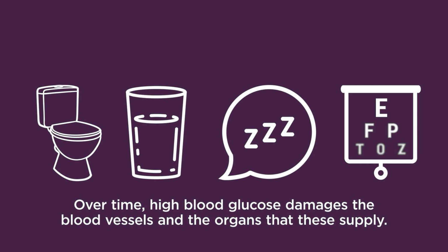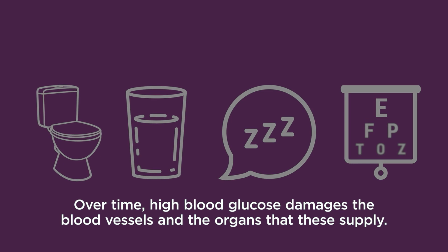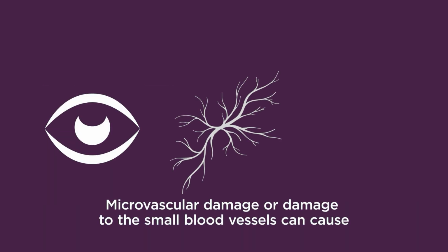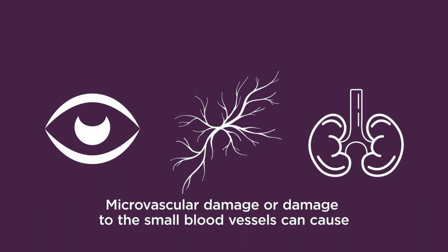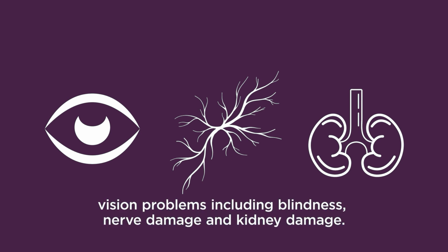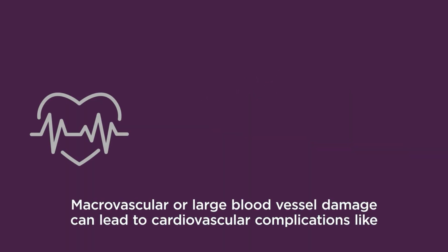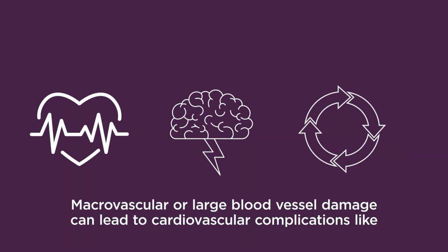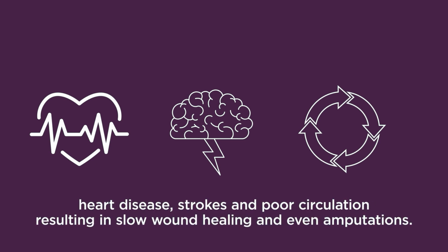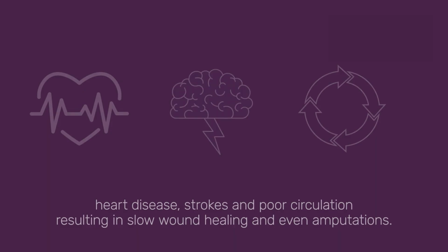Over time, high blood glucose damages the blood vessels and the organs that these supply. Microvascular damage, or damage to the small blood vessels, causes vision problems including blindness, nerve damage, and kidney damage. Macrovascular or large blood vessel damage can lead to cardiovascular complications like heart disease, strokes, and poor circulation, resulting in slow wound healing and even amputations.